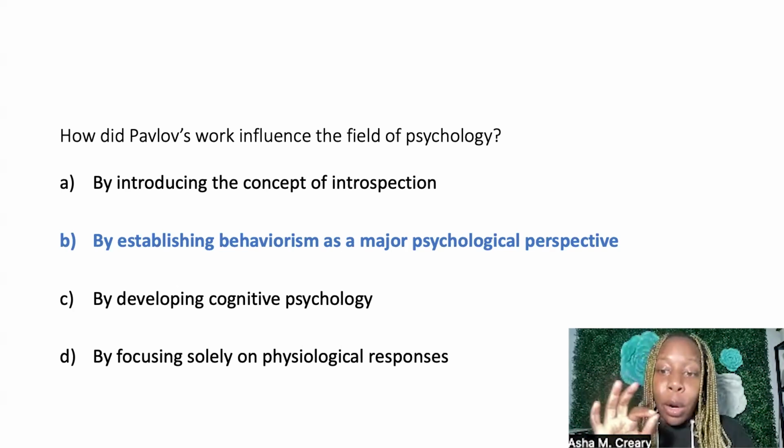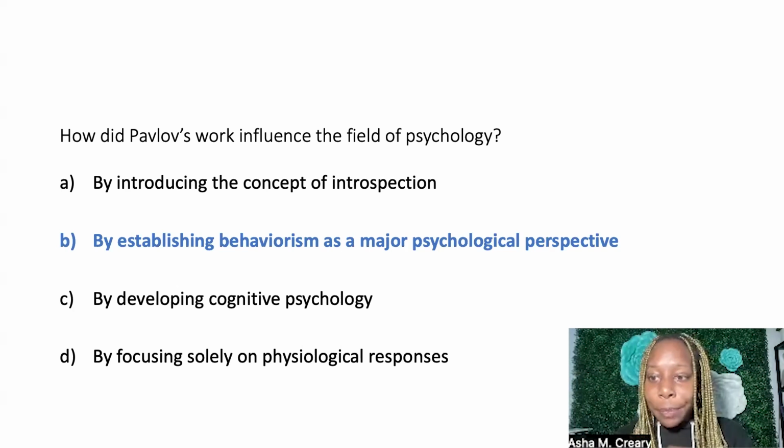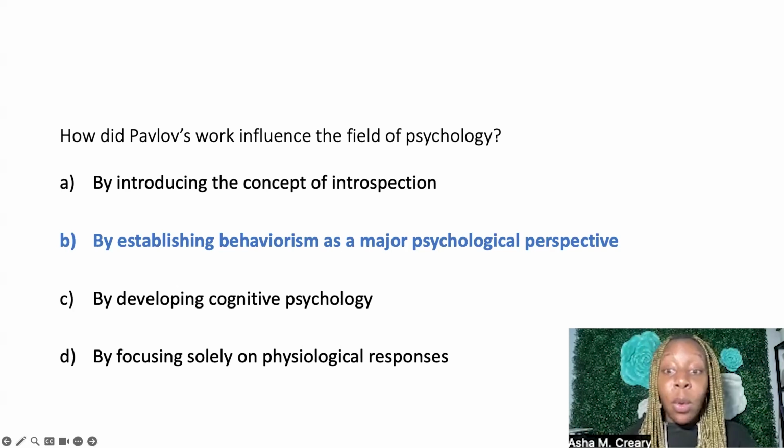So remember, learning through associations is connected to Pavlov. Pavlov's research provided a scientific basis for understanding how behaviors could be conditioned and modified through associations between stimuli. A, by introducing the concept of introspection, is wrong because it involves examining one's own thoughts and feelings, and is associated with early psychologists like Wilhelm Wundt, not Pavlov.